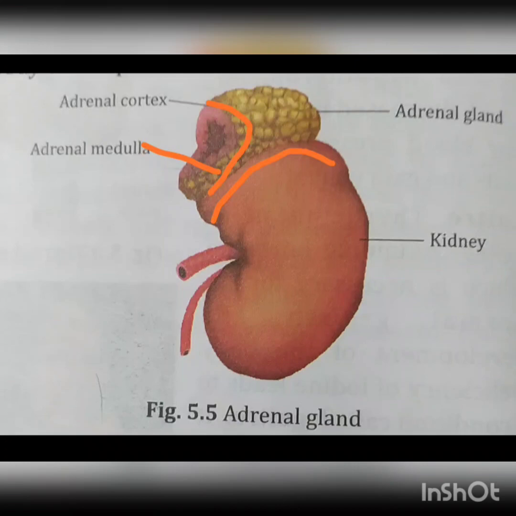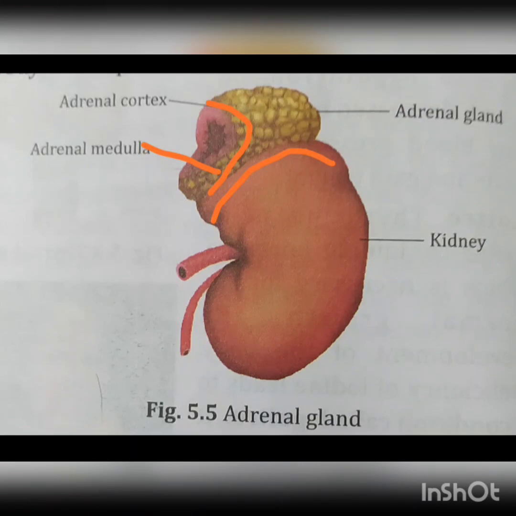The adrenal cortex secretes several hormones such as aldosterone and cortisol. Aldosterone controls the salt level in blood by causing the kidneys to absorb sodium and chloride ions. Cortisol controls carbohydrate, fat, and protein metabolism to change into glucose. This helps to keep the proper level of sugar in the blood.